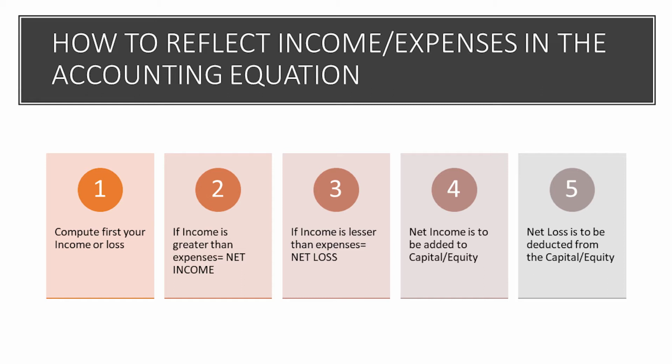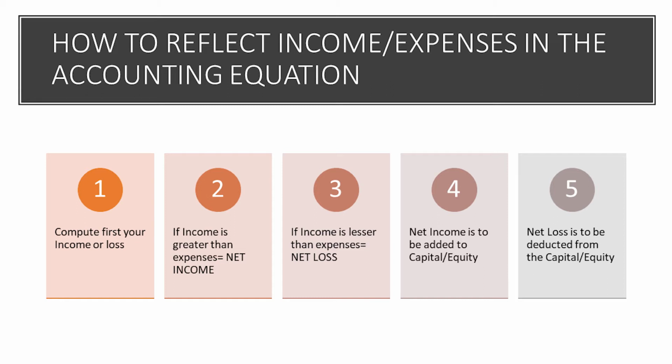For those who have already taken accounting 1 or accounting 2, I just want to take note that our accounting equation is equivalent to statement of financial position, previously called balance sheet. Once again, take note, our accounting equation is equivalent to statement of financial position, previously called balance sheet.